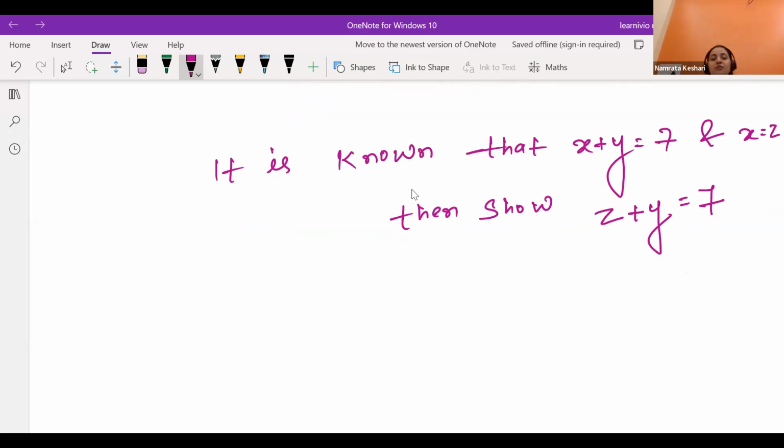It's very simple, Safia, if you see this question. x plus y is 7 and x and z are the same. Then prove that z plus y is 7, which is very, very logical. Z plus y is 7 only, but we have to write the axiom here. That is the main confusion. Rest of the students, please do it and tell me which axiom we can use to prove it. Think about it and let me know.